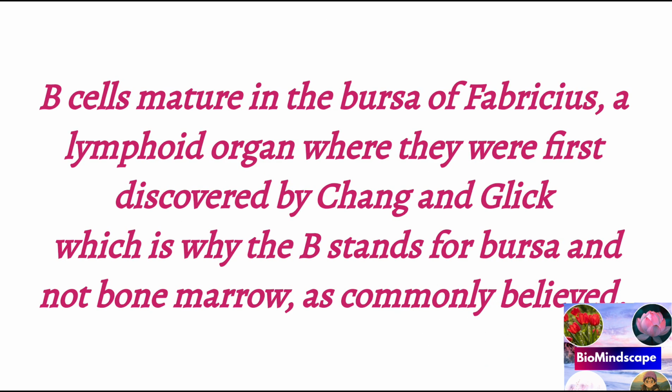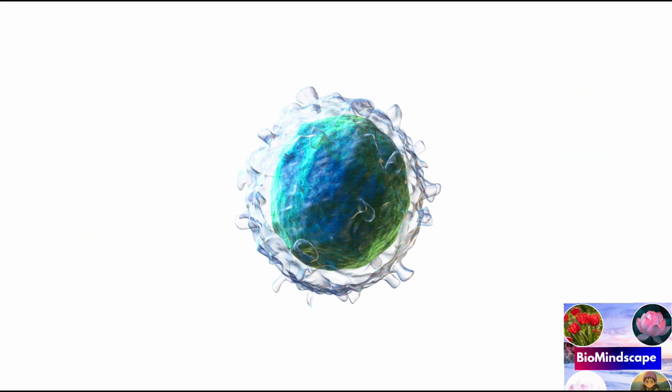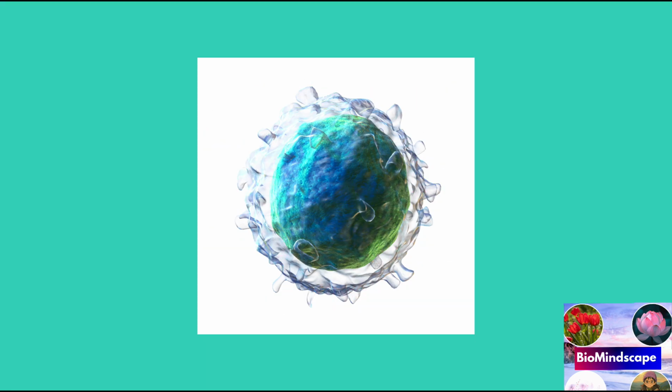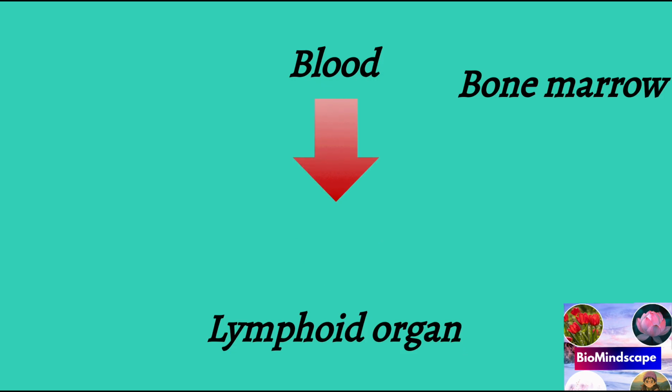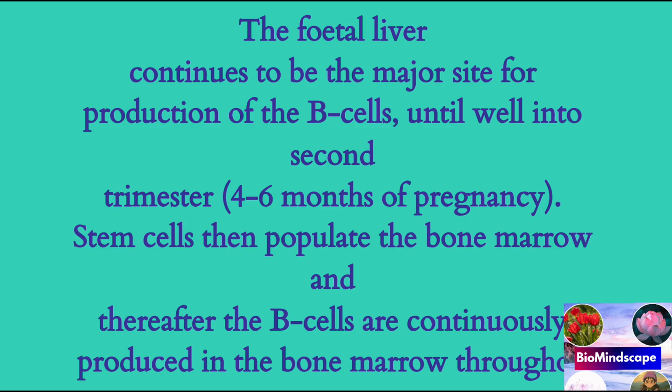This was the first site where we got the B cell. These cells are therefore termed B cells because they are derived from the bursa of Fabricius. The B cells mature in the bone marrow and are then carried by the blood to the peripheral lymphoid organs. In mammals, B cell lineage begins in the fetal, that is embryonic, liver, and this process begins during the 8th